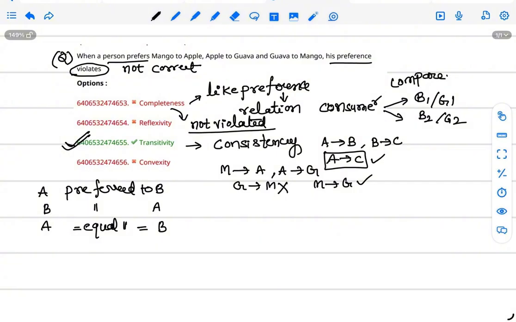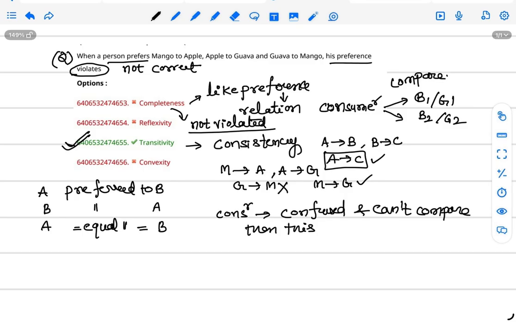Why is it not violated? When the consumer is confused and cannot compare, then his preferences violate completeness.